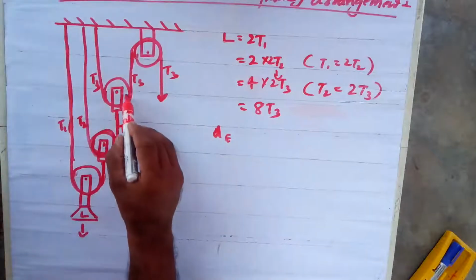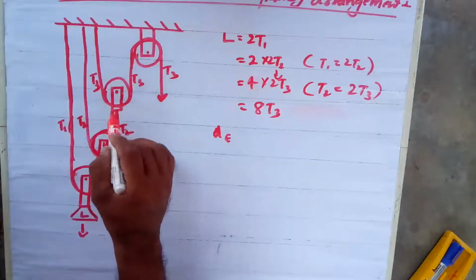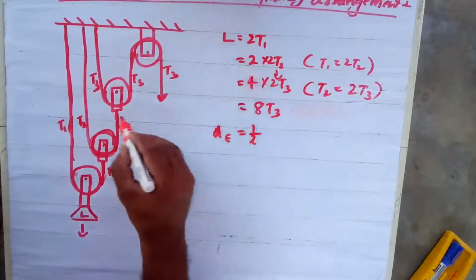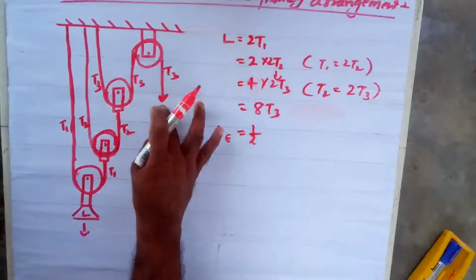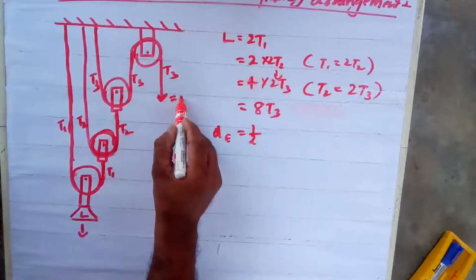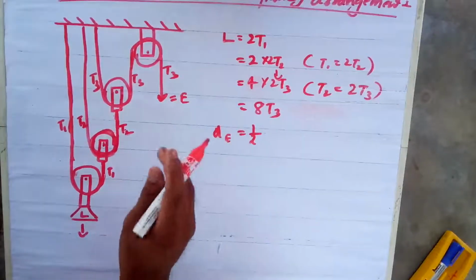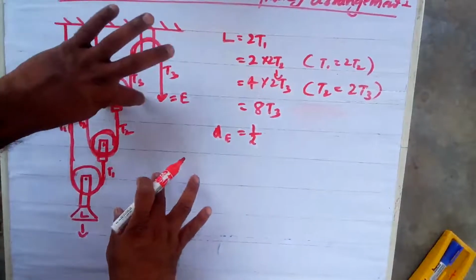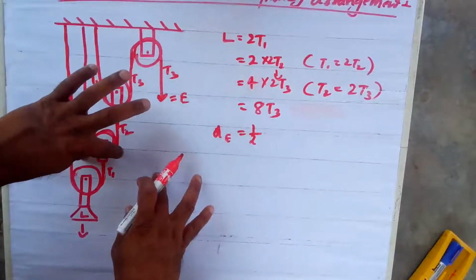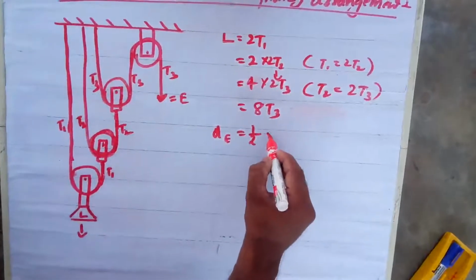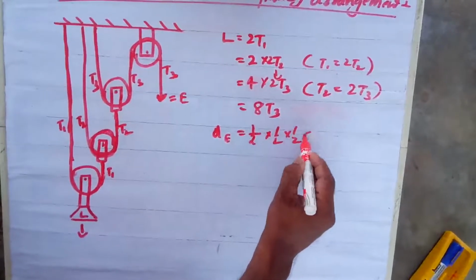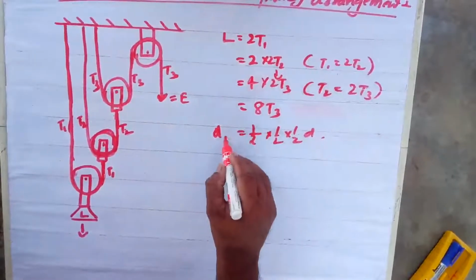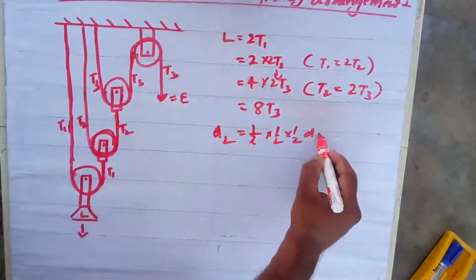Okay, as this one goes half meter, then this block will go half of this one. D is equal to first half I added. As this is effort, vertically downward effort. This is load, vertical also acting downward. As the effort string is lifted 1 meter, this will go half meter. This will go again half of it. This will go again half of it. So I can write half of half into D. Sorry, half of D. DL is equal to DL will travel. This one will go half and half of D.